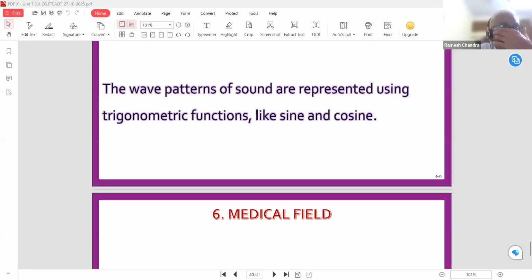What is r? r is the radius of the circle, not a unit circle. And we can change x plus iy into the form r cos theta plus i r sin theta, that is r into (cos theta plus i sin theta). That is another approach, and that is above 10th grade mathematics.